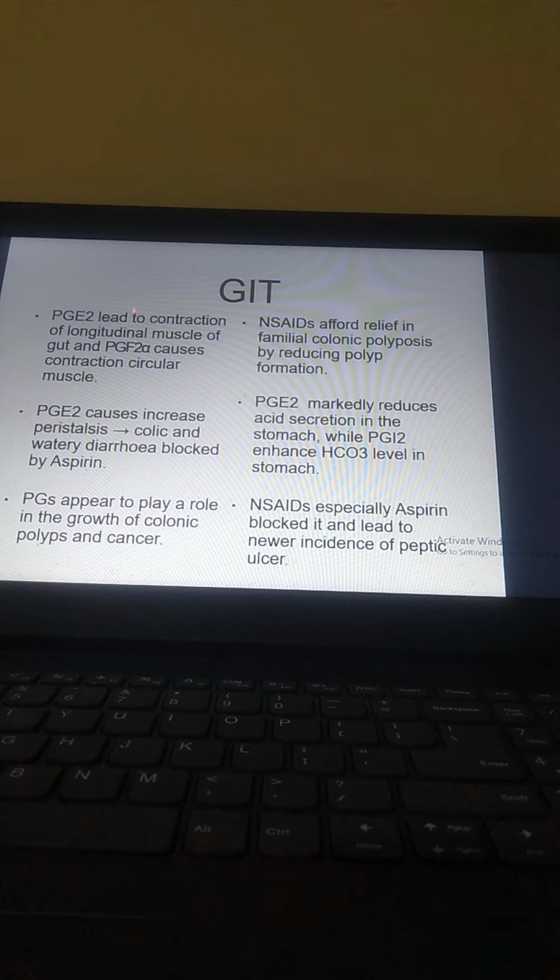GIT: PGE2 leads to contraction of the longitudinal muscles of the gut and PGF2 alpha causes contraction of the circular muscle. NSAIDs afford relief in familial colonic polyposis by reducing polyp formation. PGE2 causes increased peristalsis, colic, and watery diarrhea, blocked by aspirin. PGE2 markedly reduces acid secretion in the stomach while PGI2 enhances bicarbonate levels in the stomach. PGs appear to play a role in the growth of colonic polyps and cancer. NSAIDs, especially aspirin, block it, and lead to a higher incidence of peptic ulcer.